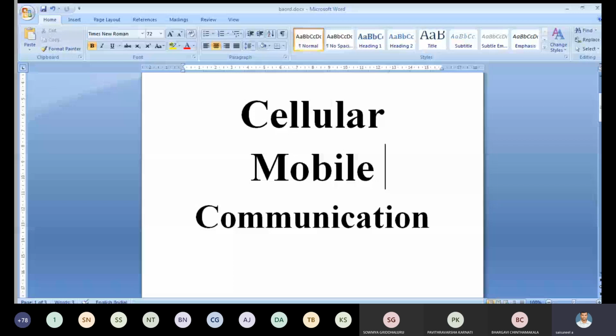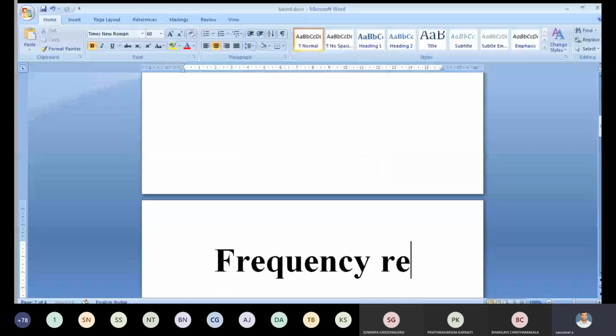Today we discuss the topic of frequency reuse. Before going further, I have to go for the designing of a system. The topic is frequency reuse. The term shows itself: frequency can be reused again for different places.